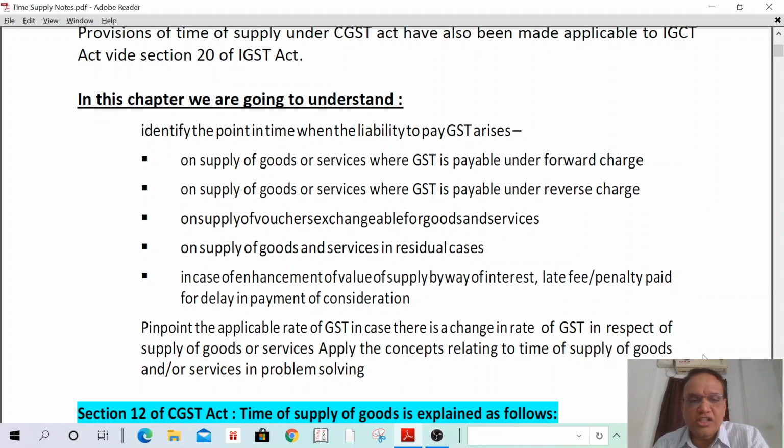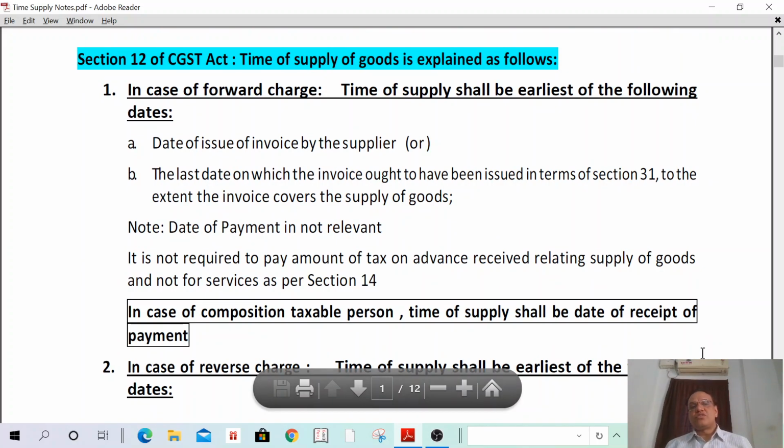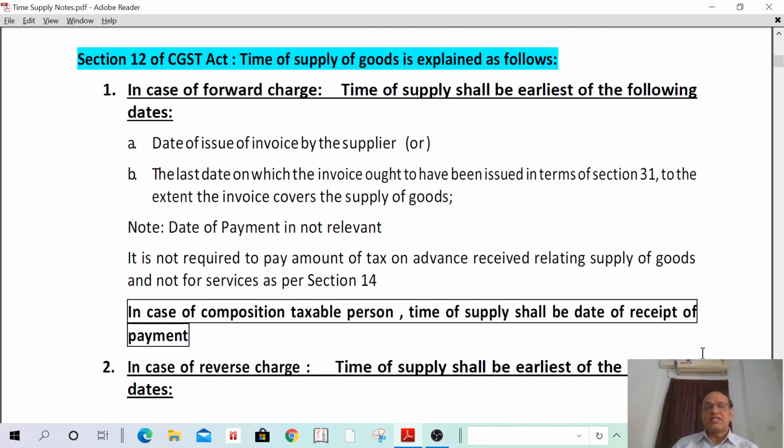In this, the first concept is Section 12. Section 12 means supply of goods. Section 12 of the CGST Act covers time of supply of goods, the determination of time of supply in case of supply of goods. I am supplying goods under reverse charge or under forward charge. What is the time of supply in such cases? One by one we are going to discuss.